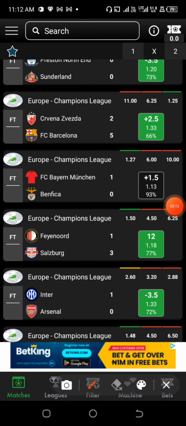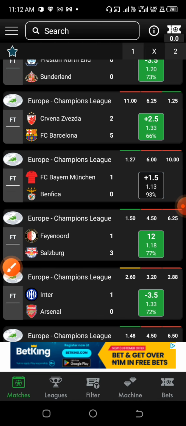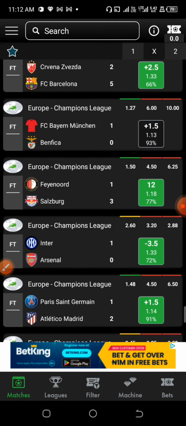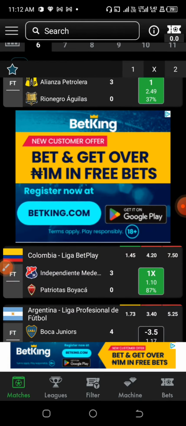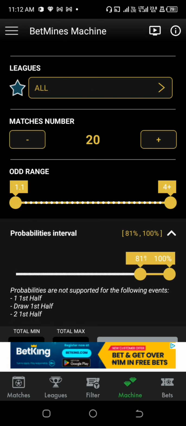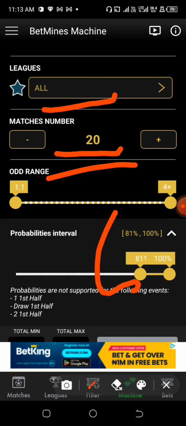If you check below this platform, right from this place, so this thing is covering it, but you are going to see what I'm talking about. Beneath this mansion, you are going to see a place whereby they wrote mansion or filter and so many more like that. That's where you are going to click to predict your game. Now let's start by clicking on the mansion, and it's giving us leagues, the total number of games that you want to include, the odd range, and the range of the percentage that you want.